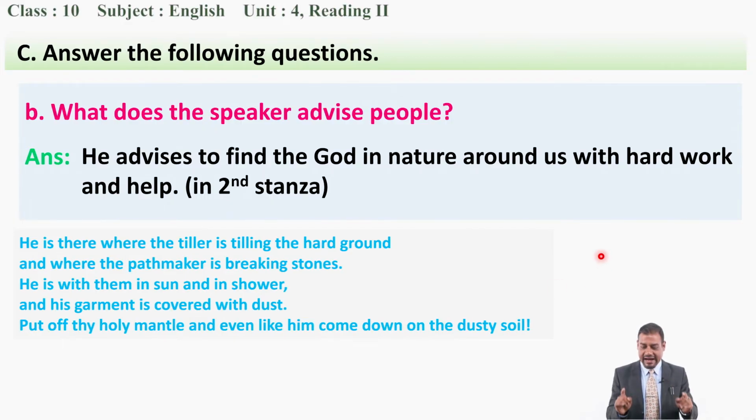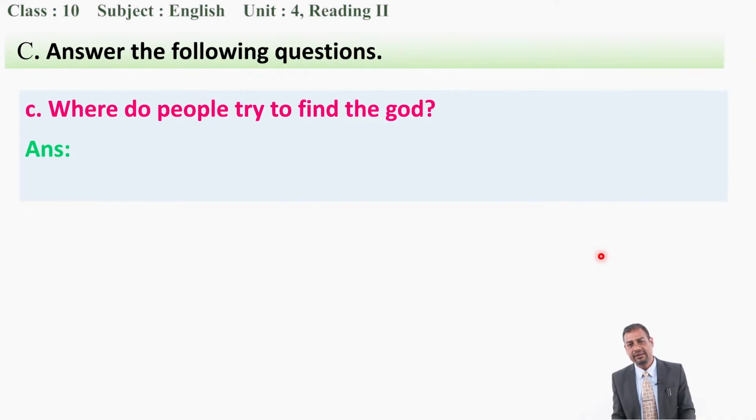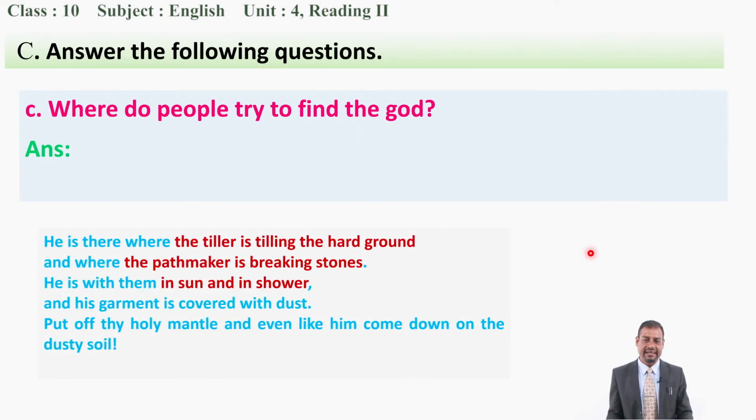Well done. After this, now again we have another question, that is, where do people try to find the God? You can find its answer again from here. I am not going to give you the answer. This time you have to find out the answer and write it yourself. So where do people try to find the God?